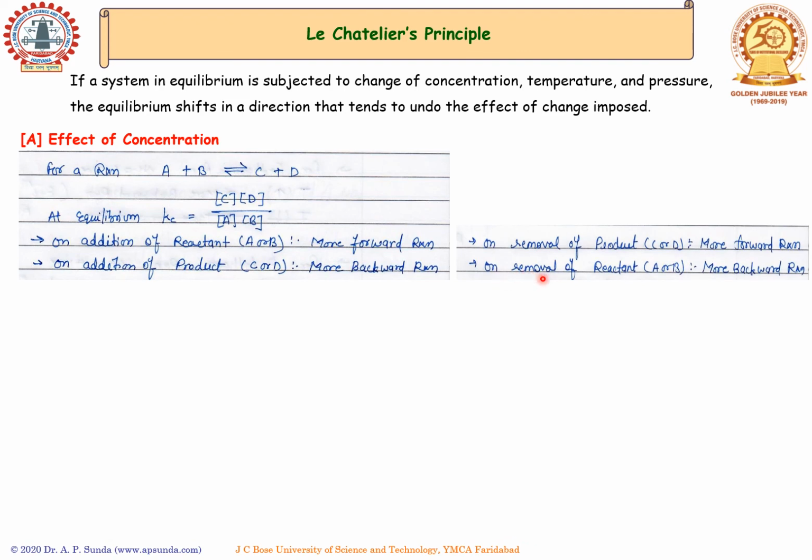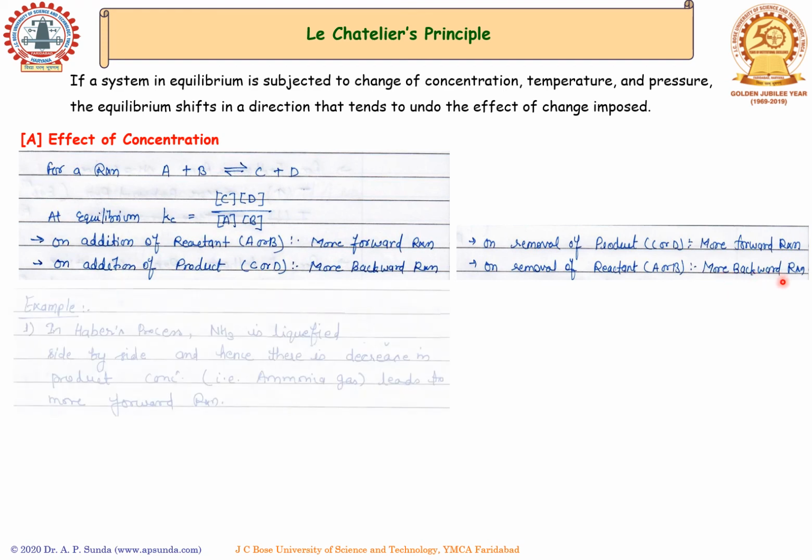Similarly, if we try to remove any product, that is, if we are decreasing the product concentration, in that case also more forward reaction takes place in order to have the equilibrium exist. Similarly, if we remove the reactant, more backward reaction takes place.